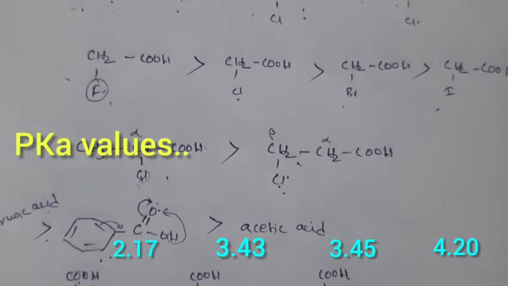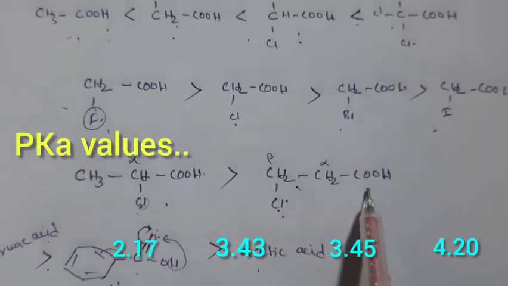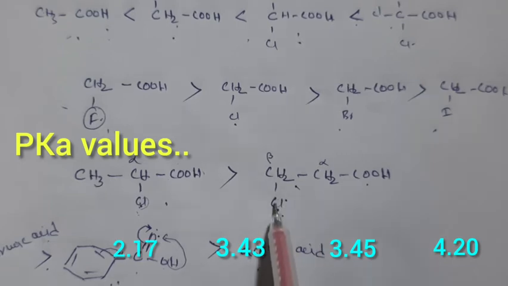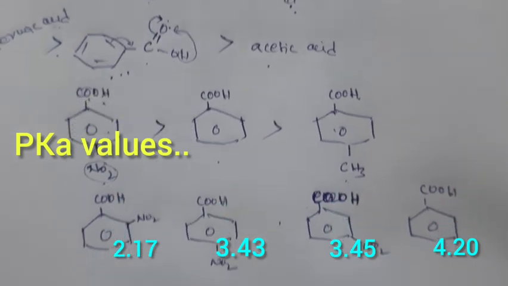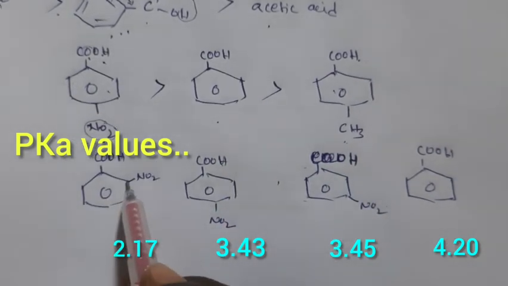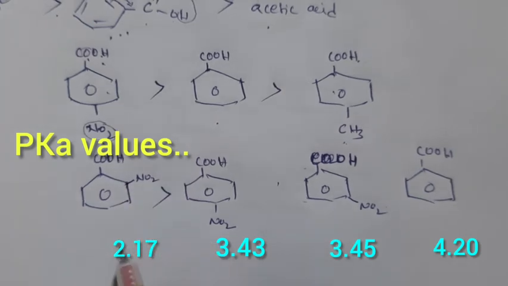Just now we discussed the distance from COOH to chlorine. If the distance is more, it is a weak acid; if the distance is less, it is more acidic. The same thing appears here. The ortho group is somewhat nearer to this carboxylic group, so it is more acidic than the para group.